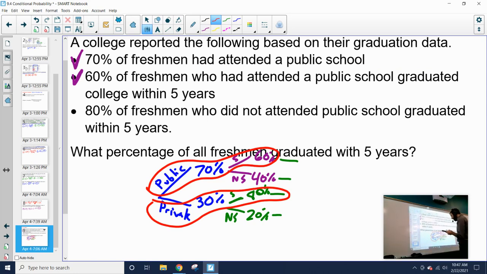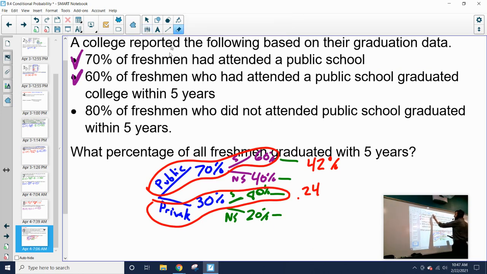So 0.7 times 0.6 is going to give me 42%. So there's a 42% chance of being a freshman, going to public school, and graduating within 5 years. Now, my private freshman, there's a 30% chance of going to private school, and then an 80% chance of graduating within 5 years. So that's 0.24 or 24% of my private school freshmen graduated within 5 years, I apologize.